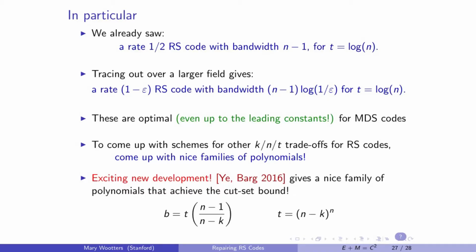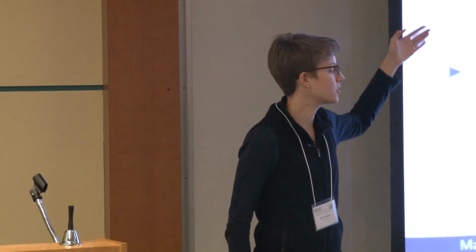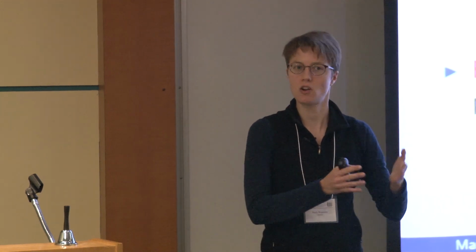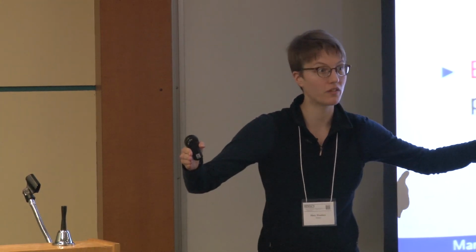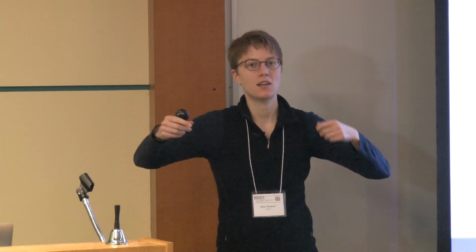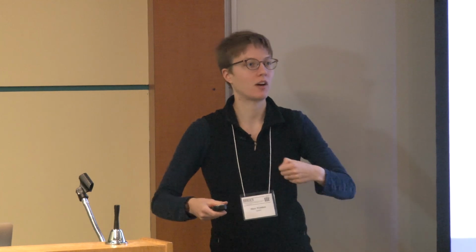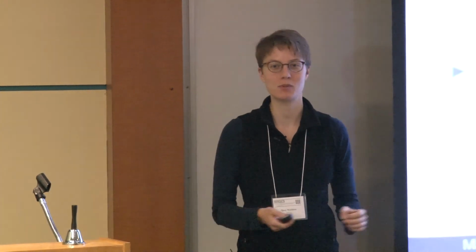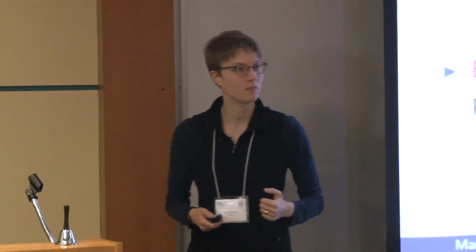And in fact, in exciting recent work, Ye and Barg gave a nice family of polynomials for a different parameter regime. I was always talking in this talk about N being 2 to the t, so that's the whole field, which means that the number of bits per node is like log n. But you might be interested in a different parameter regime where the number of bits per node is much bigger than n. And so they managed to choose some evaluation points very cleverly and come up with some nice polynomials using our framework to show that actually Reed-Solomon codes are optimal in that parameter regime as well.